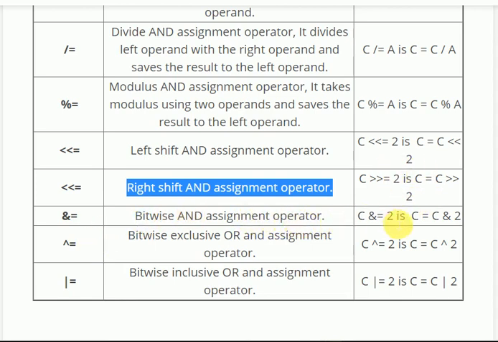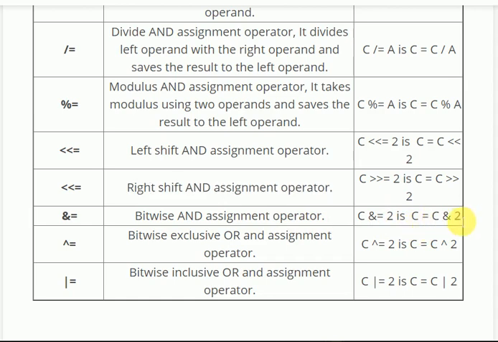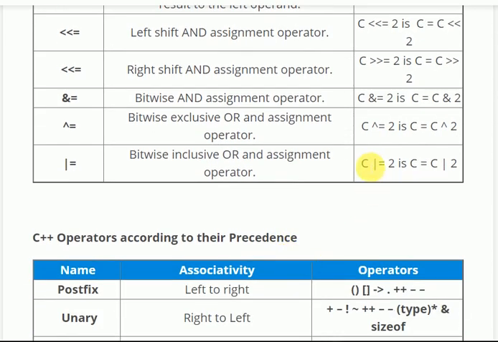Bitwise and assignment operator, C and equal to 2, C equal to C and 2. It means you are using bitwise and by 2. Value of 2 in binary is 1 0, so you are using and between C and 2. Similarly bitwise exclusive or, this is the symbol of XOR. C equal to C XOR 2, so binary of 2 is 1 0, so you are doing bitwise XOR between C and 2. Similarly bitwise or, C equal to C or 2.